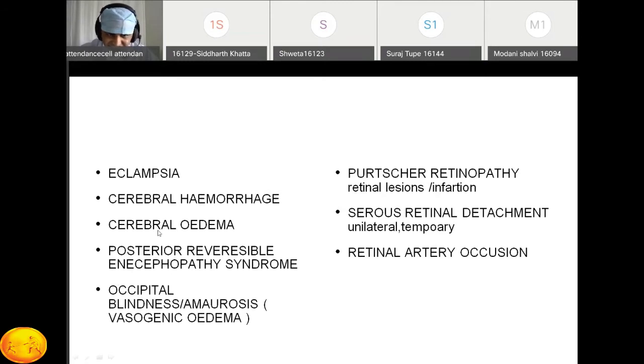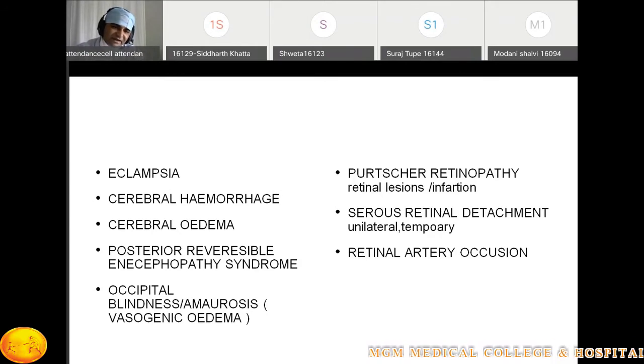Why is there edema in the brain? Why is there eclampsia or convulsions? There are two theories. One, because of severe vasospasm of the vessels, there is less blood flow to the brain, so there is less oxygen supply, and that causes anoxia, which can give the convulsion.